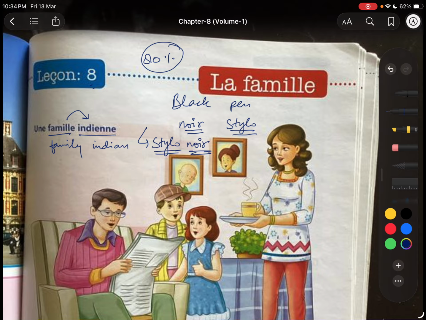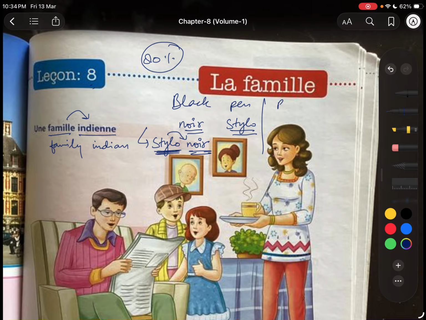That's the concept, the adjective comes after the noun. And one important thing, stylo is masculine because we don't have e at the end. So the color must be in the masculine singular form.